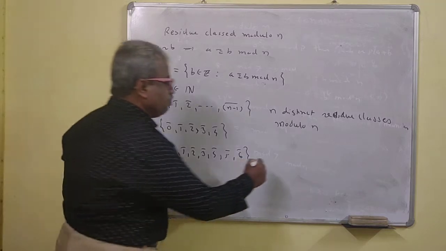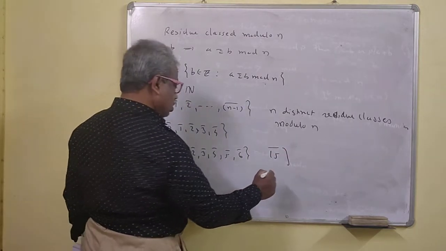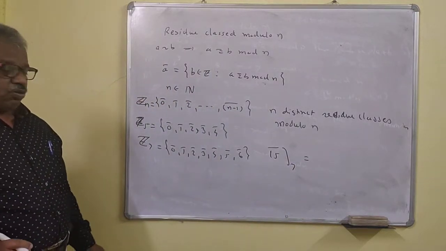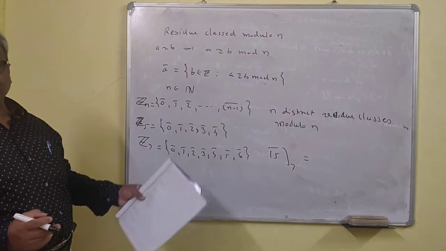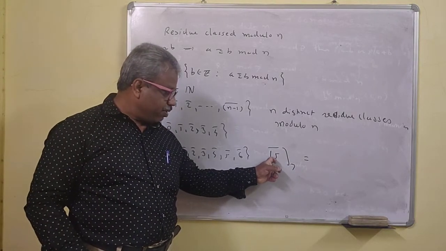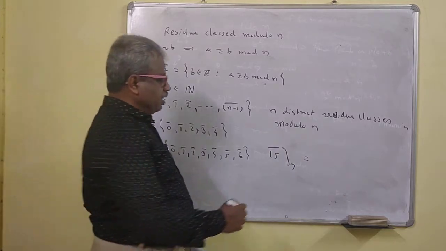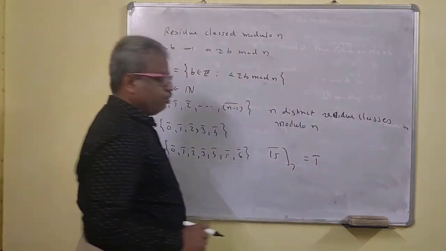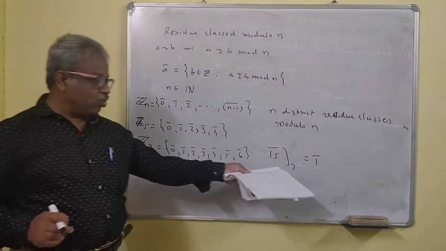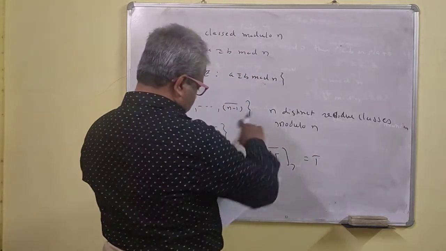What is 15 bar modulo 7? Since 15 is greater than 7, you have to divide 15 by 7 and just find the remainder. When 15 is divided by 7, the remainder is 1. That means 15 bar modulo 7 is 1 bar. So you should remember this.